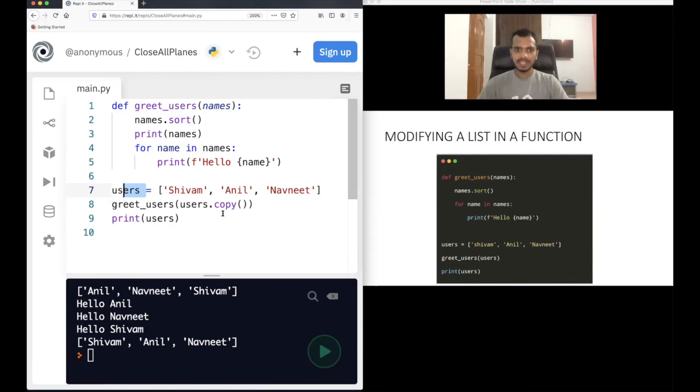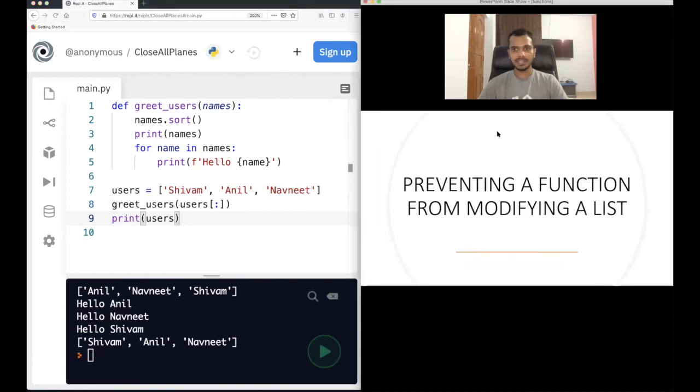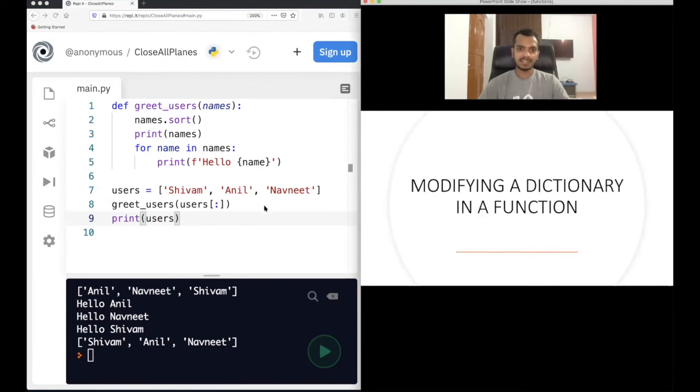Okay. Of course, there are two ways to pass the copy. One is using the copy function, and one is simply using the slice operator, which I have already taught you in the list video. This way, you will prevent the modification of a list. That's why I have told you preventing a function from modifying a list. This is the way. Now, modifying a dictionary in a function. This is also very important.